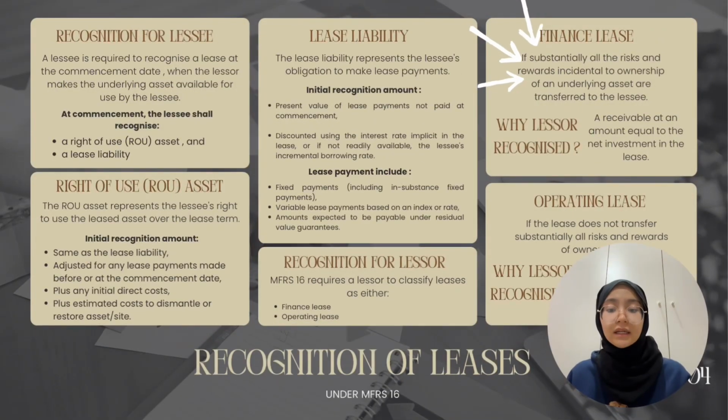For finance lease, the lease transfers substantially all the risks and rewards incidental to ownership of the asset to the lessee. In this case, the lessor recognizes a receivable equal to the net investment in the lease. So, this represents the present value of lease payments plus any unguaranteed residual value. Finance income is recognized over time, reflecting a constant periodic rate of return on the lessor's net investment.